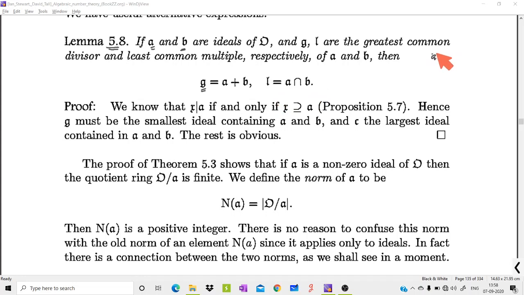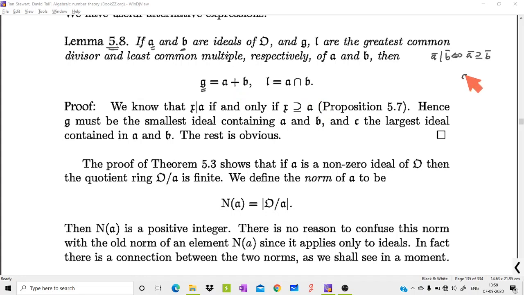In 5.7, we proved that A divides B if and only if A contains B. Divisibility is nothing but containment. Using this, we can easily prove that A plus B satisfies the condition for greatest common divisor.